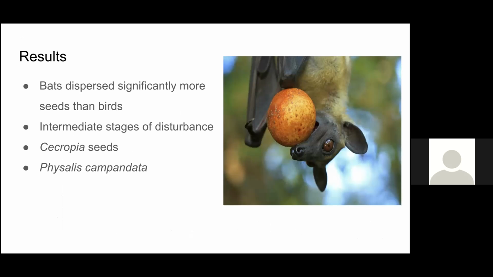A high percentage of the seeds dispersed were Cecropia seeds in all the habitats except for the cornfield, which had a relatively low amount of Cecropia seeds. This is most likely due to the relatively high abundance of another vertebrate dispersed pioneer in that habitat, Physalis campanulata, which accounted for the majority of the seeds dispersed by both bats and birds.